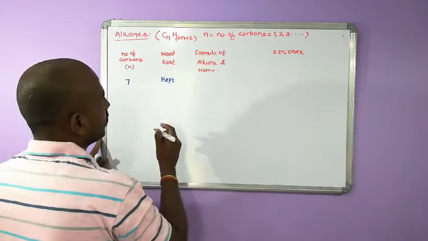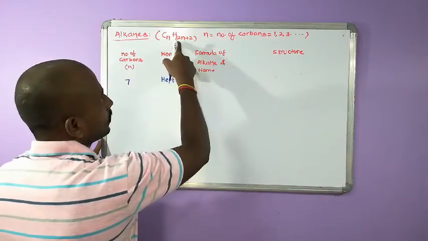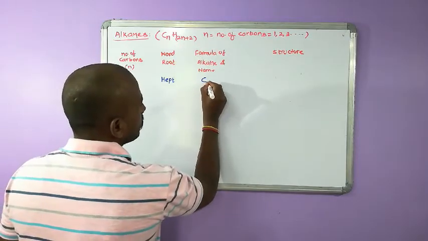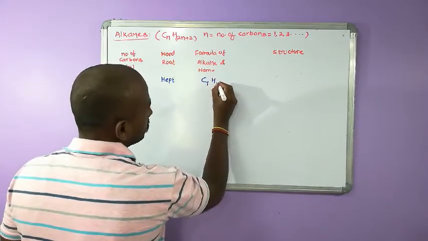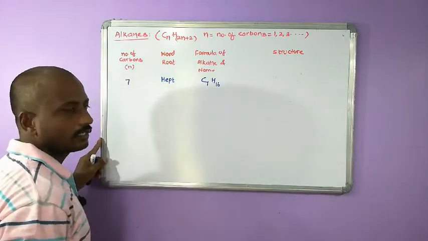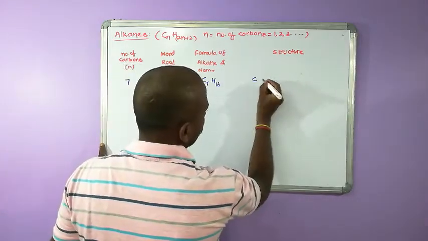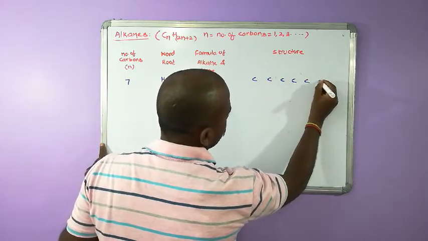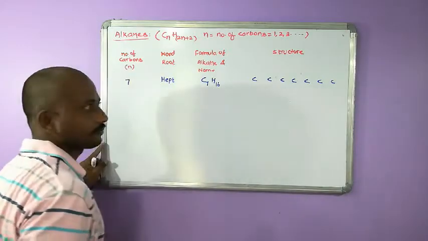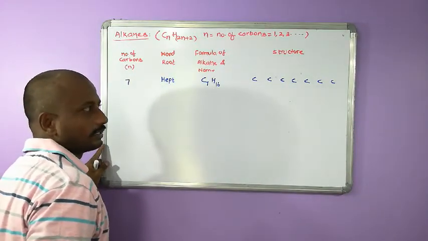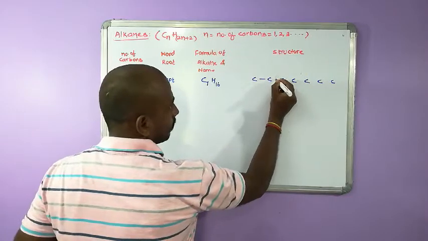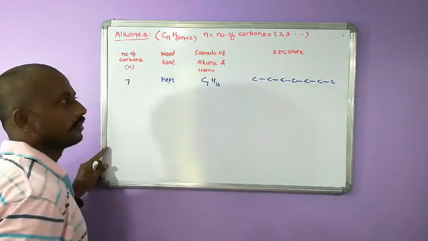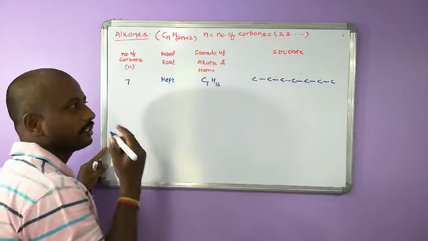Then what is the formula? Substitute n = 7 in CnH2n+2: 7 into 2 is 14, 14 plus 2 is 16, that is C7H16. How to write the structure? Write the skeleton first. Carbon 1, 2, 3, 4, 5, 6, 7. Okay, 7 carbons. Put single bonds. After keeping the bonds, count the number of bonds around each carbon.